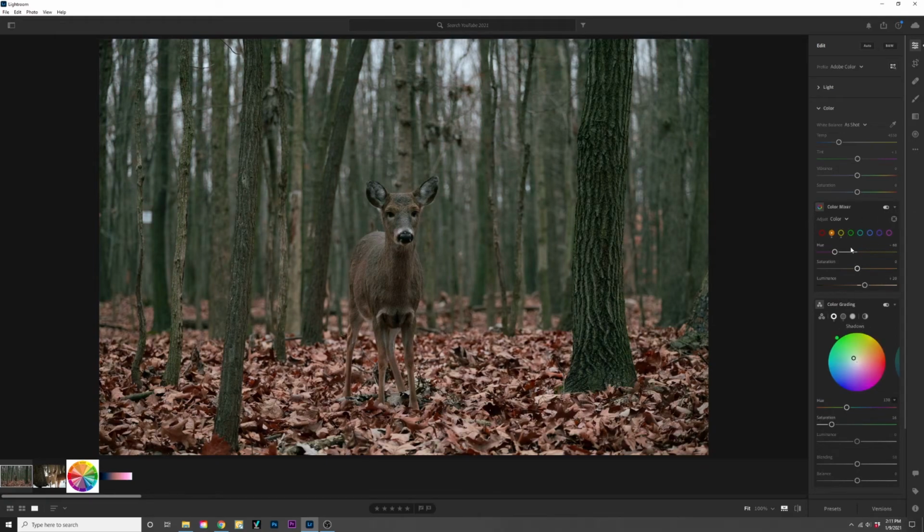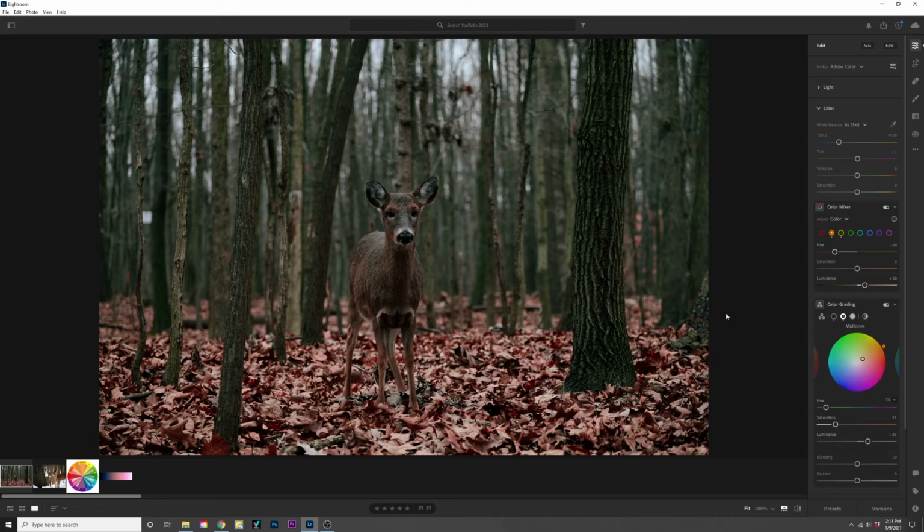But see, these two panels work side by side because if I turn off the color changes I made to the orange and the yellow, everything's going to look a little washed out. And if I turn off the color grading, everything's going to look a little too purple, a little too red. So if I turn them both on, and even if I start lowering the luminance for more contrast in the green, now we have an image that's starting to come together as a much more heavier contrast. And it looks more like a moody shot.